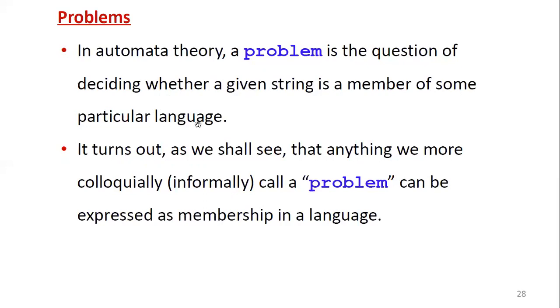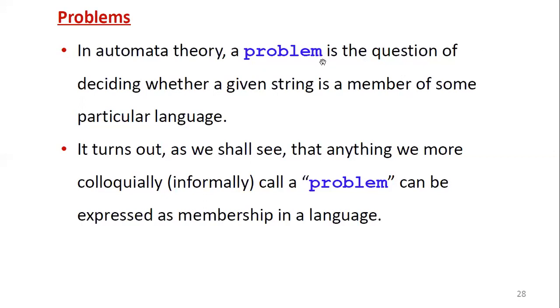This is the problem. So in the concept of automata theory or theory of computation, what is the meaning of a problem? It is the question of deciding whether a given string, so one string is given, is a member of a particular language, or the string belongs to a language. A member means nothing but belongs. Mathematically we will use the belongs-to symbol. That is the problem.